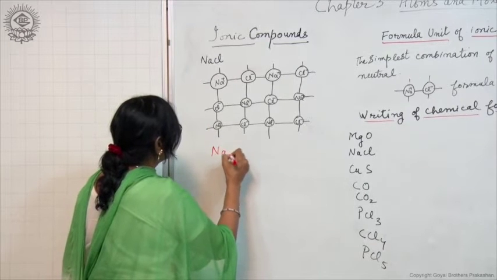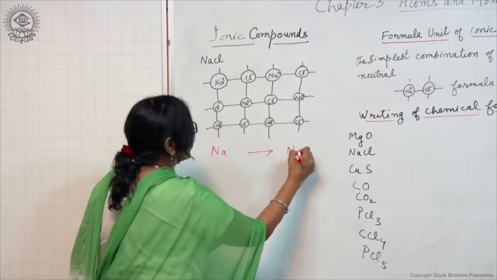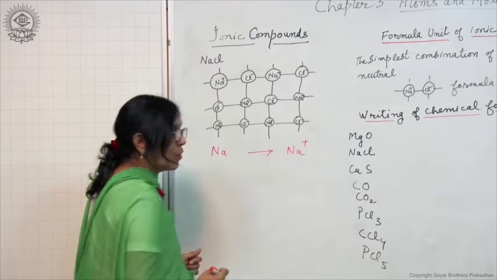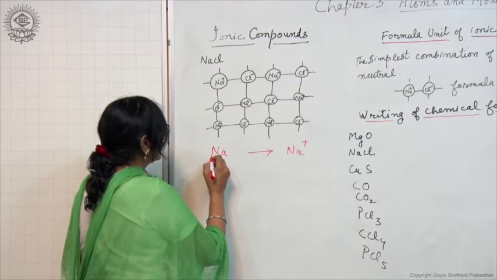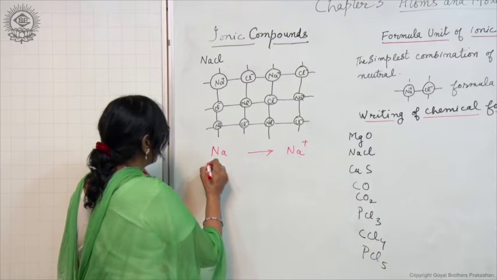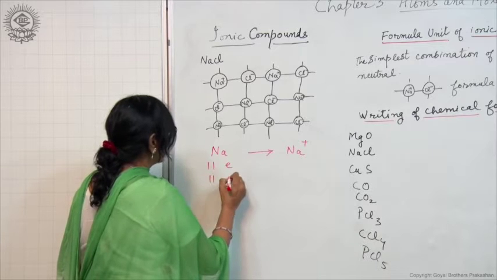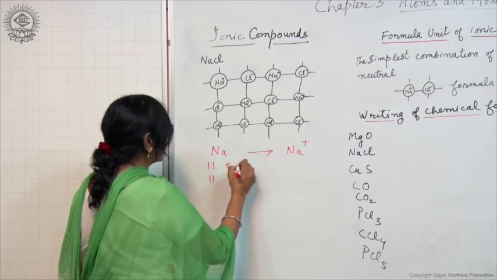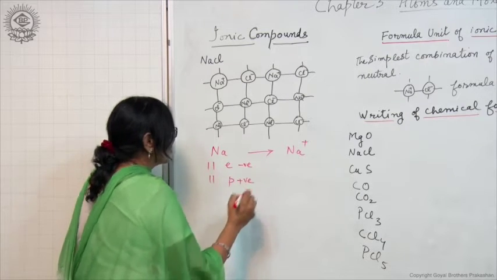As I told you, positively charged ions are formed by the loss of electrons. In a neutral atom, the number of electrons and protons are equal. Electrons are negatively charged and protons are positively charged.